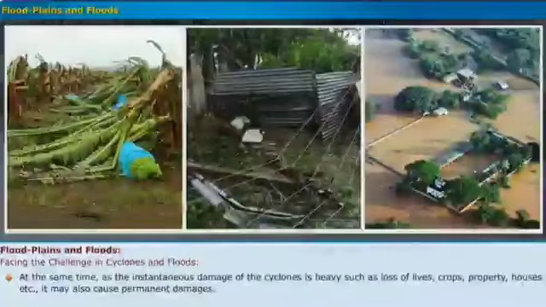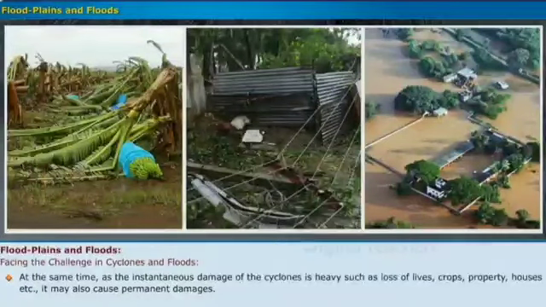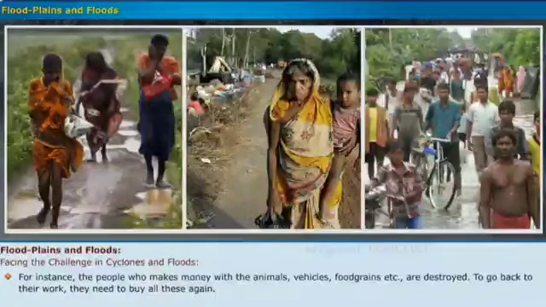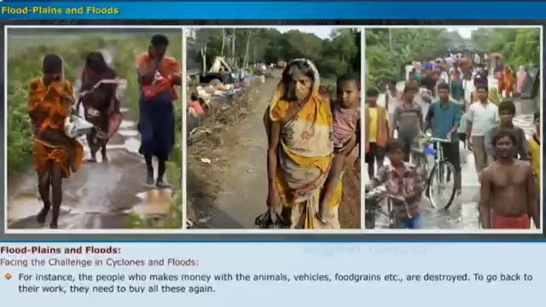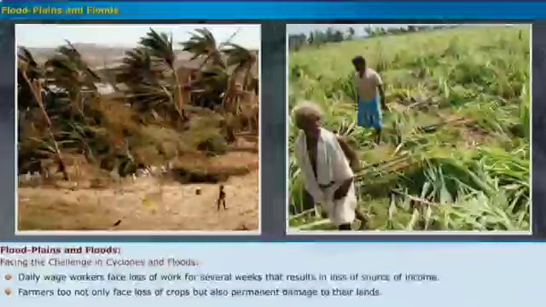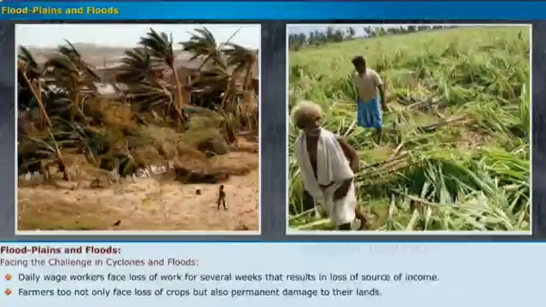At the same time, as the instantaneous damage of cyclones is heavy, such as loss of lives, crops, property, houses, etc., it may also cause permanent damage. For instance, the people who make money with animals, vehicles, food grains, etc. see them destroyed. To go back to their work, they need to buy all these again. Many families may lose their working members. Daily wage workers face loss of work for several weeks, which results in loss of their source of income. Farmers too not only face loss of crops but also permanent damage to their lands.